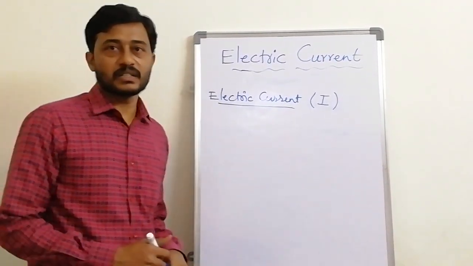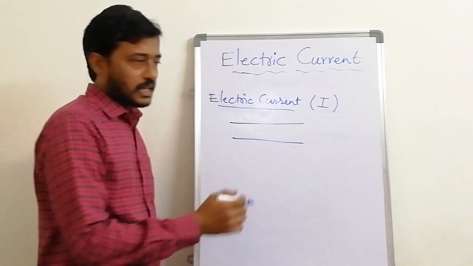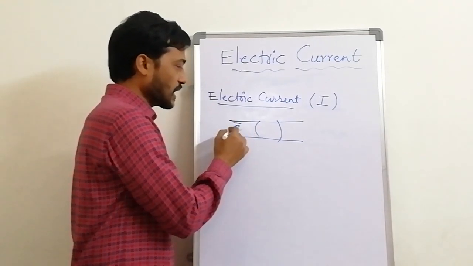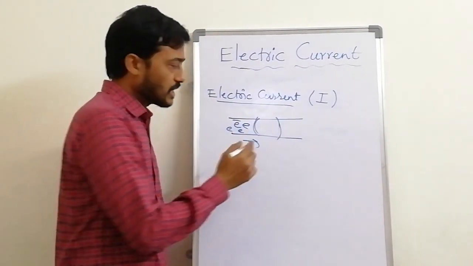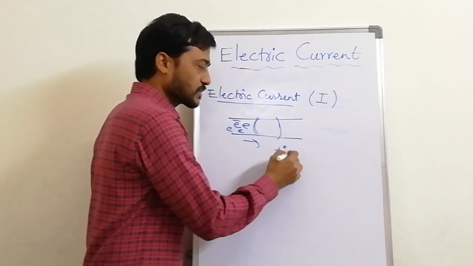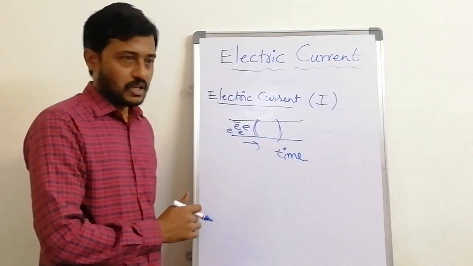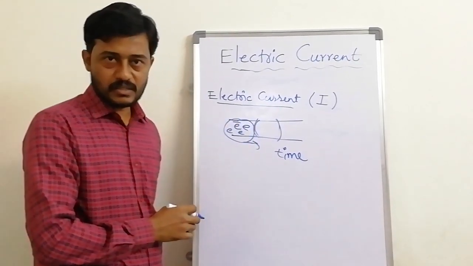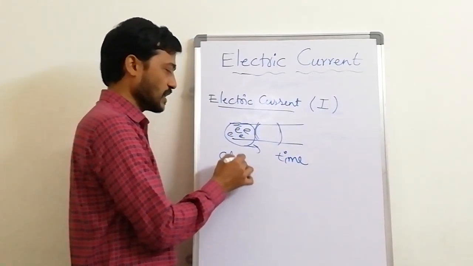What is electric current? Current is nothing but, in a conductor, in a limited area, how many free electrons are passing through that area in a given time period. A group of electrons we call a charge.